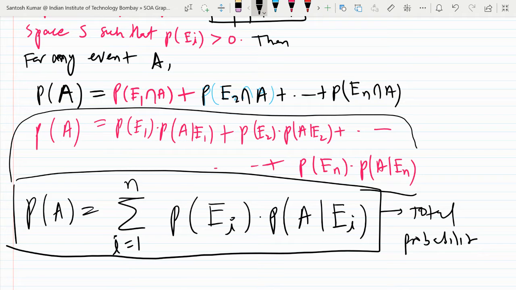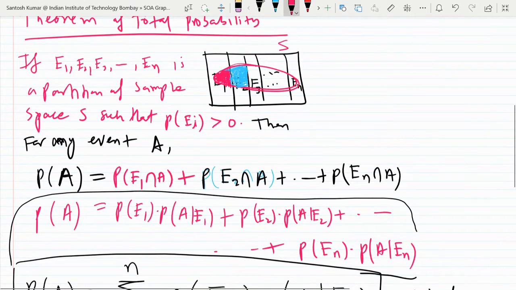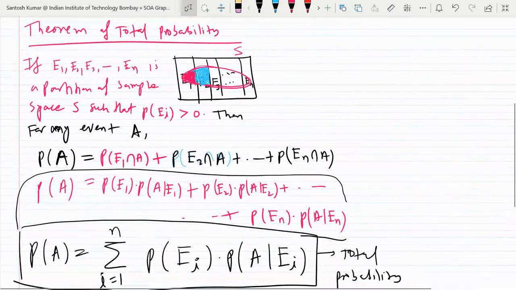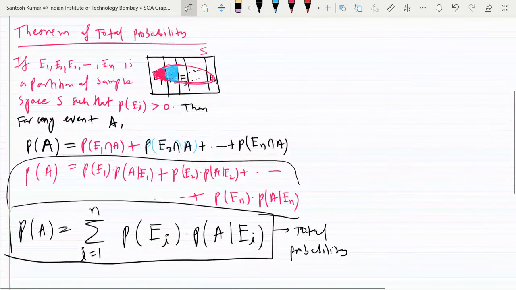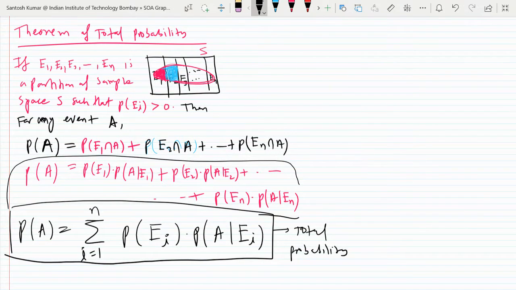Why total probability? Because we are finding the total probability of A, and A has parts in E1, E2, E3, E4 and all. So we are collecting all. We will be given the probability of E1, E2, E3, E4 up to En, and probability of A given E1, A given E2, up to A given En will be given. So this thing will be given to us. This formula you have to remember. This is the theorem of total probability.